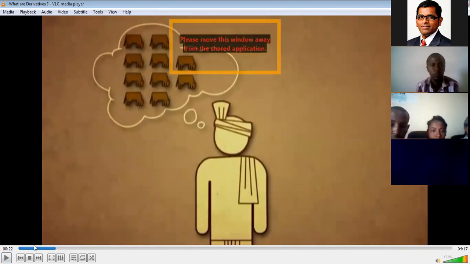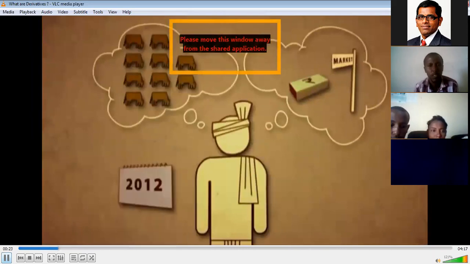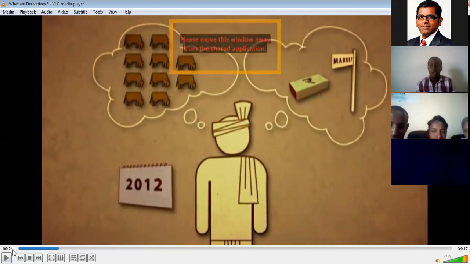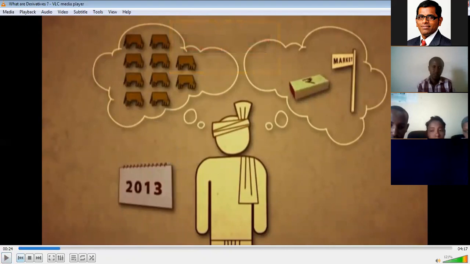Now he wants to sell those cows after 1 year. By growing and feeding these cows, the farmer wants to sell them after 1 year. In which year? Now this is 2012. He wants to sell in 2013.